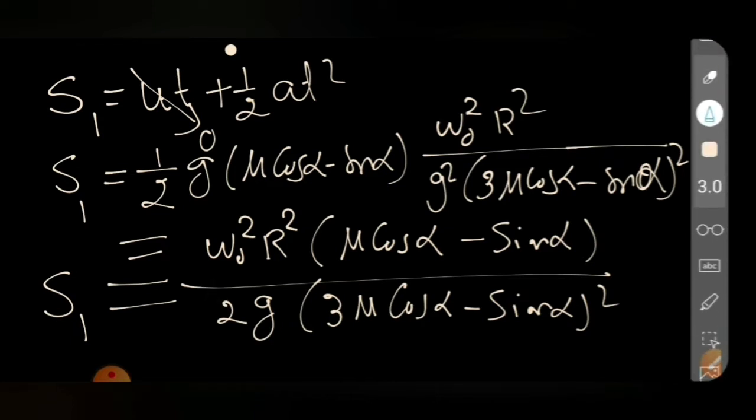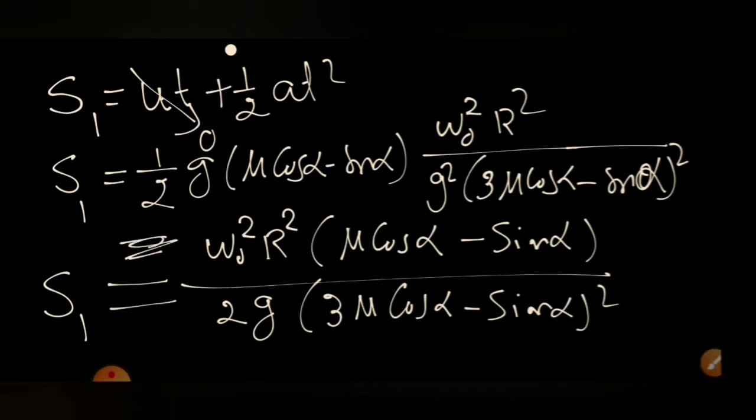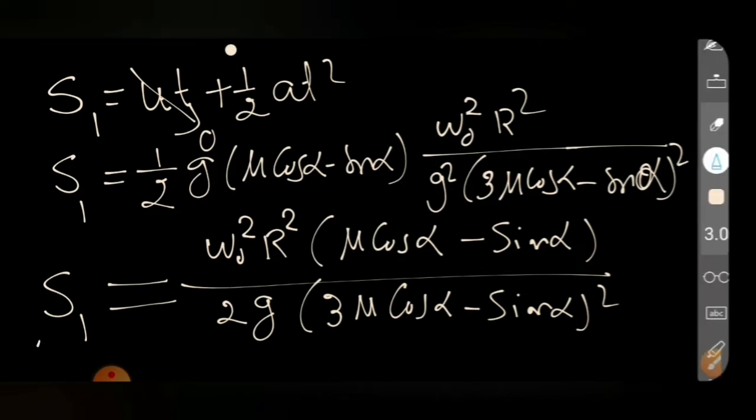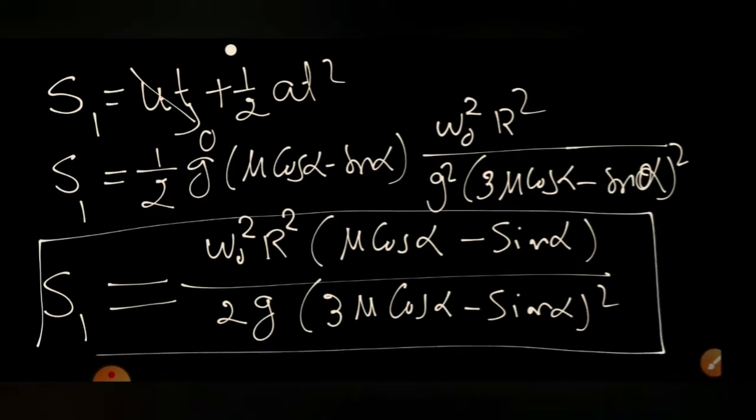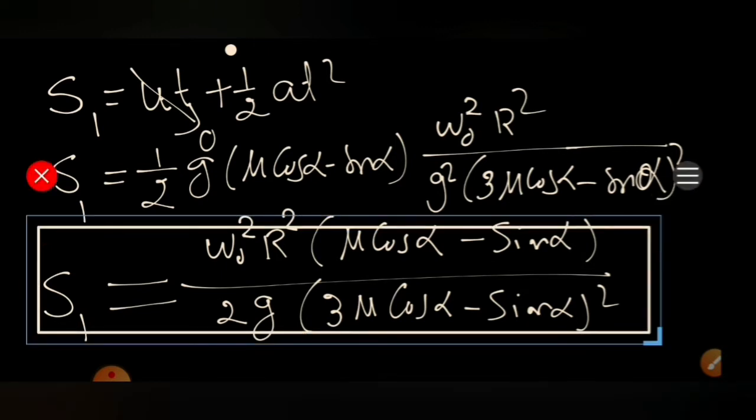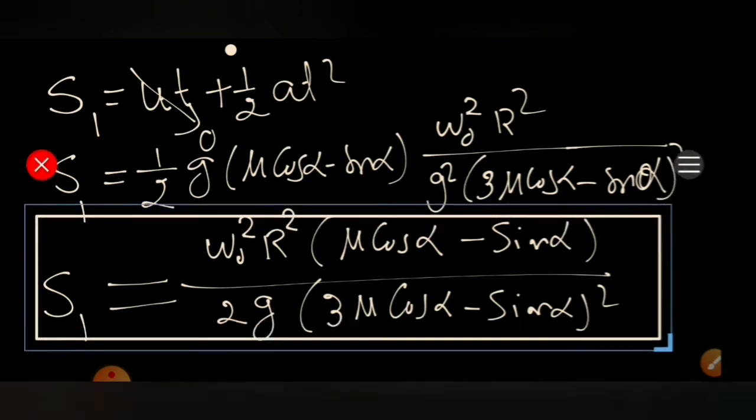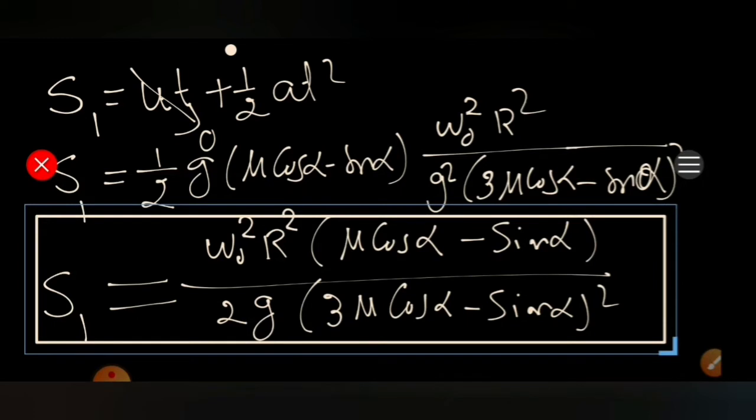S1 is the distance traveled by the center of mass up the incline before the sliding stops, or by the time pure rolling takes place. So with this distance, we got the answer to the first question: how much is the displacement or distance traveled by the cylinder up the incline before sliding stops.